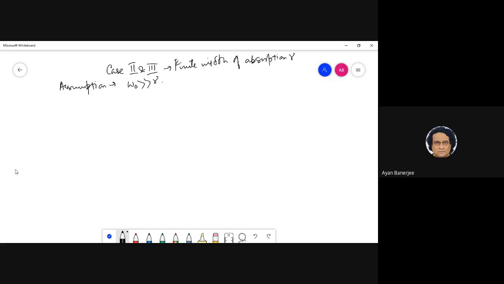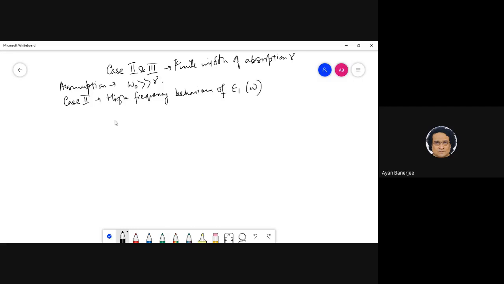Okay, so case 2 that we shall consider is the high frequency behavior of epsilon 1 omega. These are the two things.